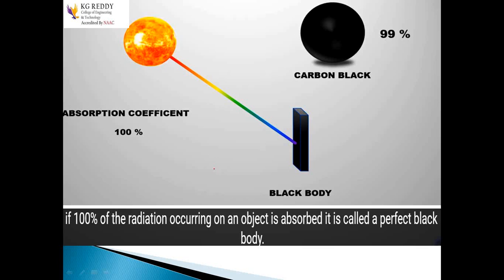When a body has 100% absorption coefficient, then it is a perfect black body. If 100% of the radiation incident on an object is absorbed, it is called a perfect black body.